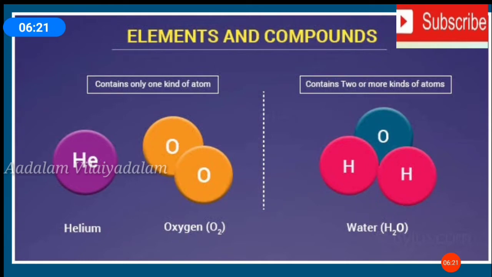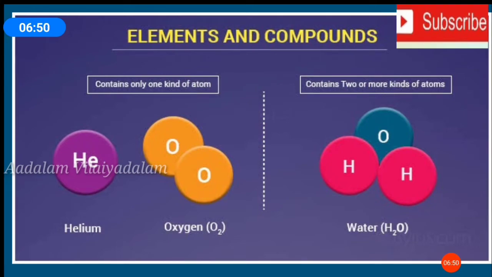Next, elements and compounds. What is an element? An element is a pure substance that cannot be split into simpler substances by physical or chemical methods. According to modern atomic theory, an element is made up of the same kind of atoms. Examples: helium, oxygen, copper, hydrogen, etc.